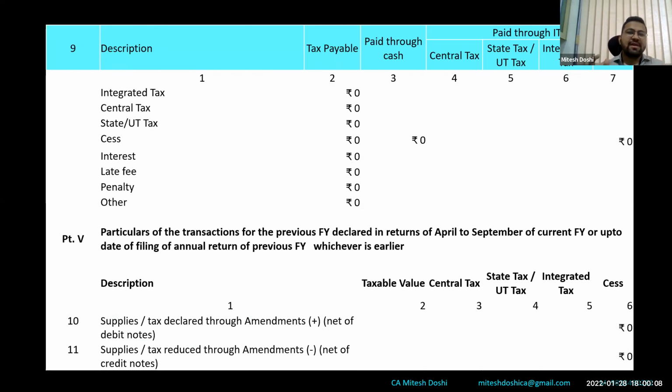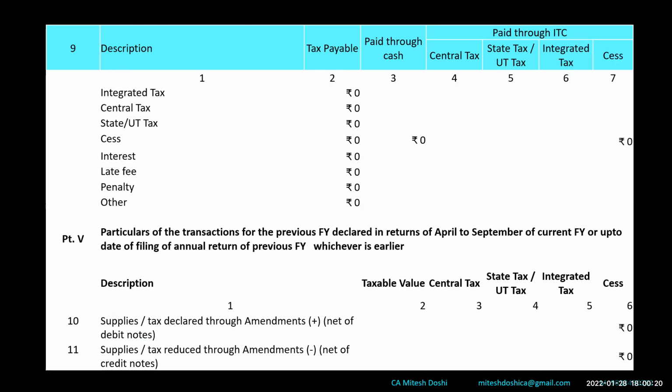That is a comparison of whether you have shown exactly what was reflecting in the books and in 3B. If yes, the tax payable and tax paid columns would match. If not, they would not match. There can be two possibilities: I have paid excess, or I have paid short. I will be covering those topics separately.